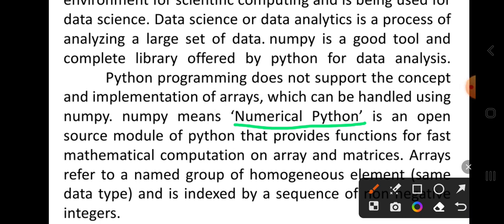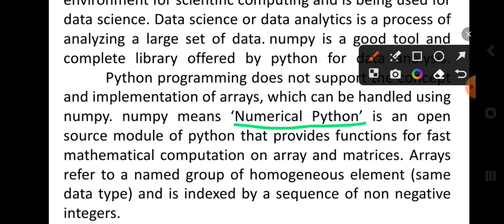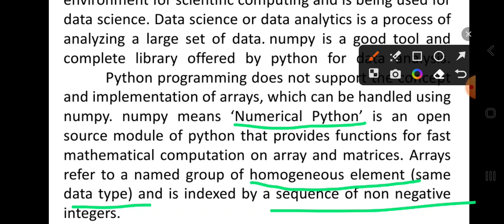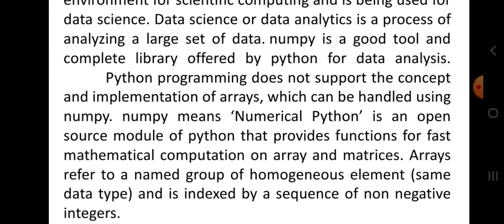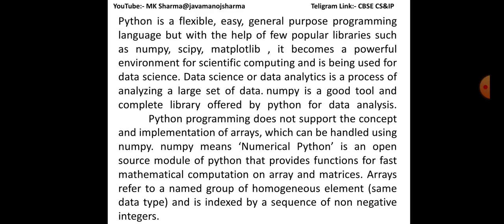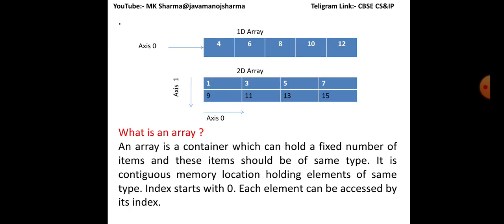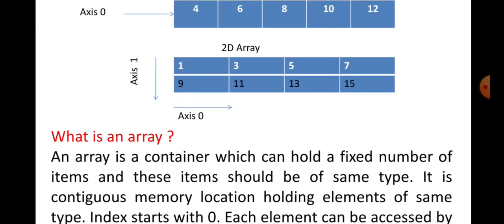Numerical Python is an open source module of Python that provides functions for fast mathematical computation on arrays and matrices. An array refers to a named group of homogeneous elements, meaning the same data type, and is indexed by a sequence of non-negative integers such as 0, 1, 2, etc. Here is an example of how we can describe an array.